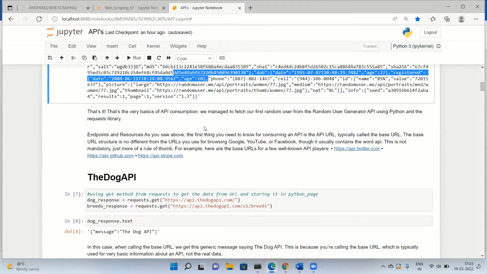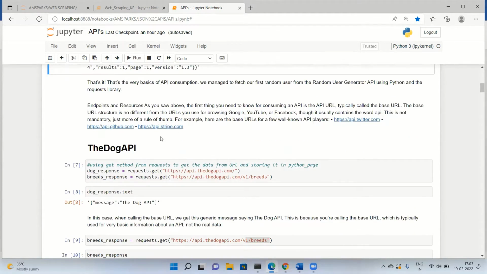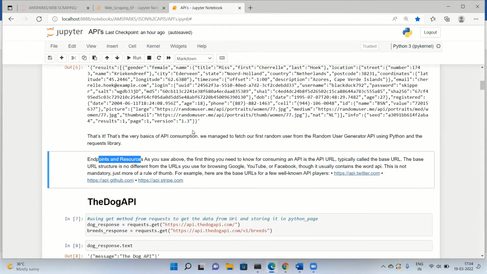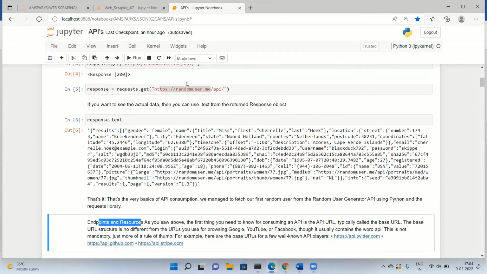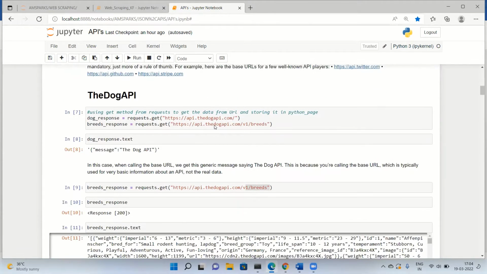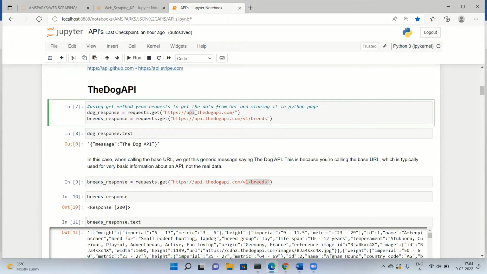Next we have the concept of endpoints and resources. The first thing you need to know about an API is the API URL, which is the base URL. Sometimes on a website the API is at the end, and sometimes the API is at the beginning like this. Both are okay.